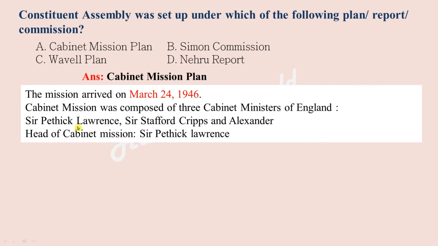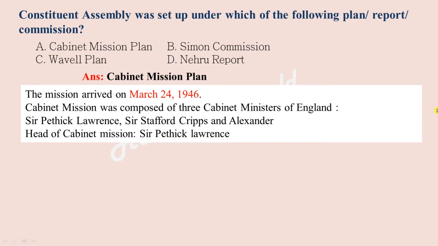The Cabinet Mission arrived on March 24, 1946. So this date is very important. The Cabinet Mission was composed of three cabinet ministers of England, and they were Sir Patrick Lawrence, Sir Stafford Cripps, and Alexander. So you can expect a question like, who was the head of the Cabinet Mission that came to India in 1946? And the right answer is Sir Patrick Lawrence. He was the head of the Cabinet Mission.